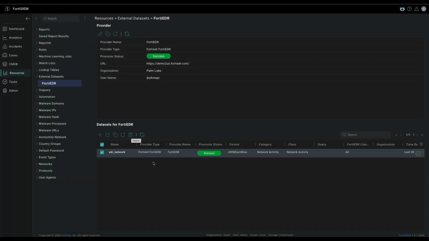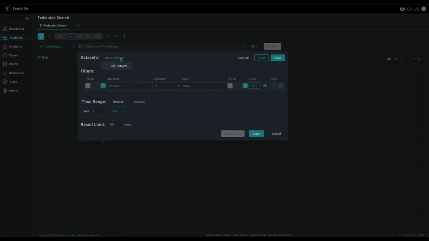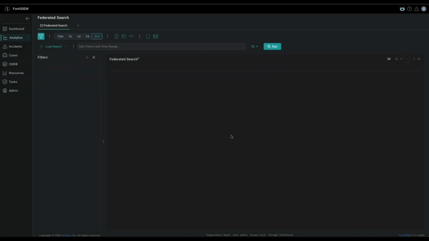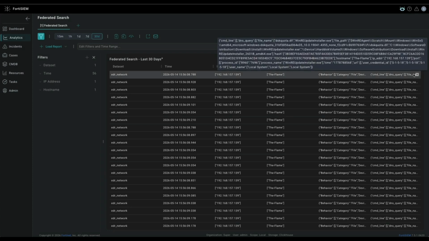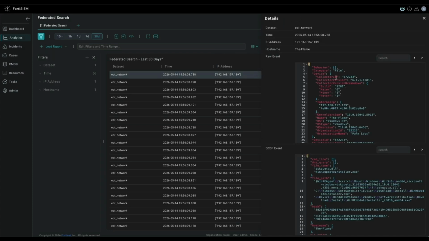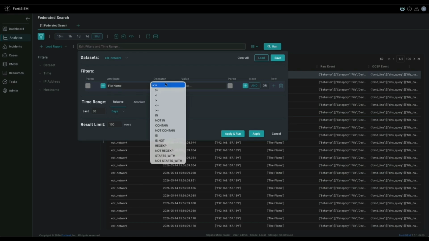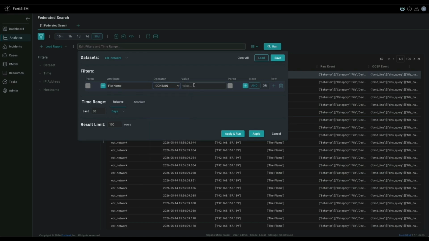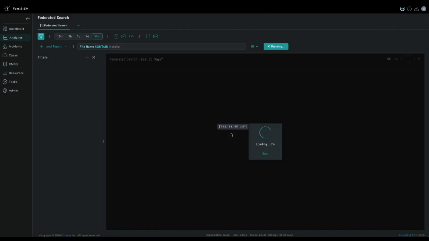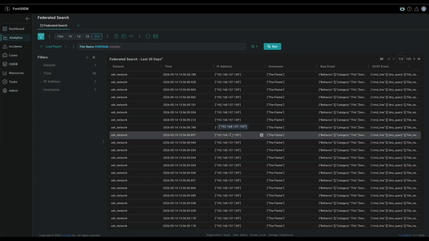To execute this, I will navigate to the Analytics tab, select Federated Search, choose the FortiEDR dataset, and specify the time range to query. Upon selecting the FortiEDR events, you can view both the raw event type and OCSF event type. You can then apply specific filters to the dataset. For example, by filtering for file names that contain installer, we can immediately narrow down the logs.